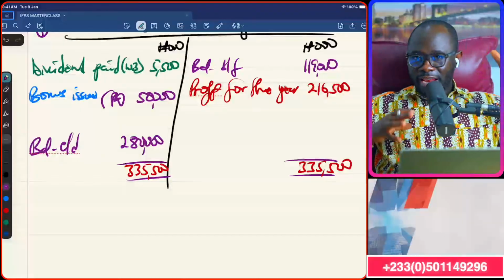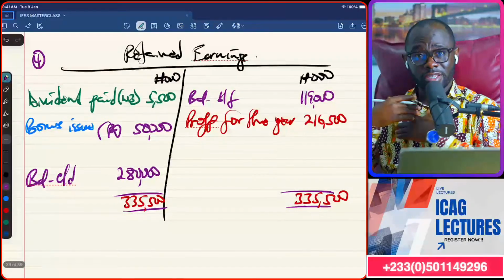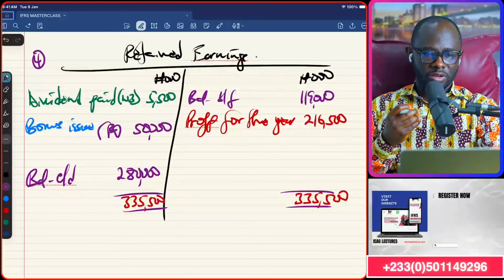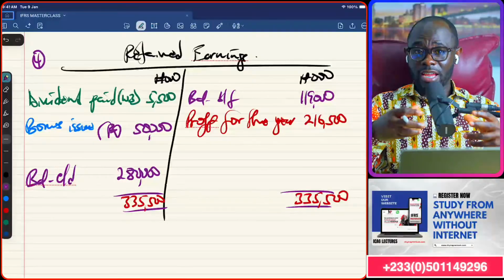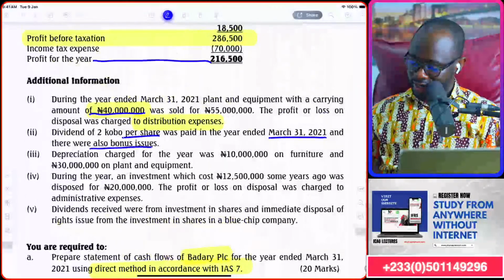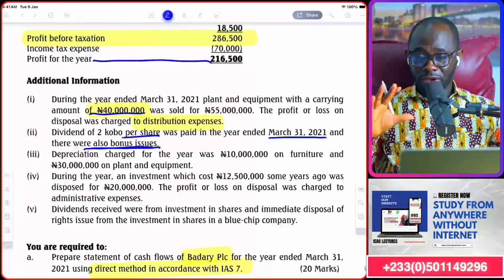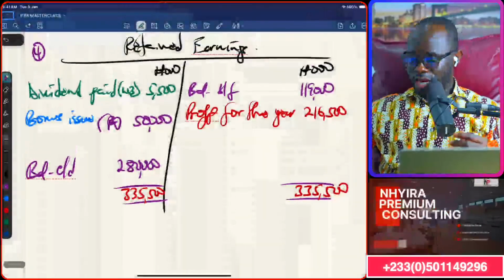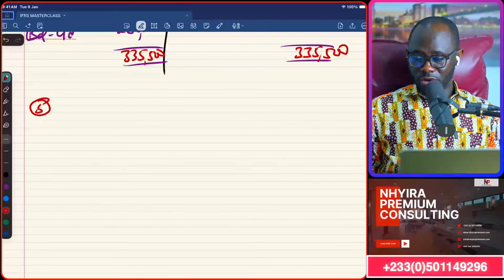So look at the styling of this question. Normally, your retained earnings will be for you to calculate dividend paid. But we've been given the dividend paid, we've been given the opportunity to be able to calculate the bonus issue. And so now any balancing figure from the retained earnings will be the bonus issue because the question said they also made a bonus issue. Very important. Context of the question and the way we dance. So now that we've seen the bonus issue, let's go to note 5 so that we can get the issue of shares, if any.